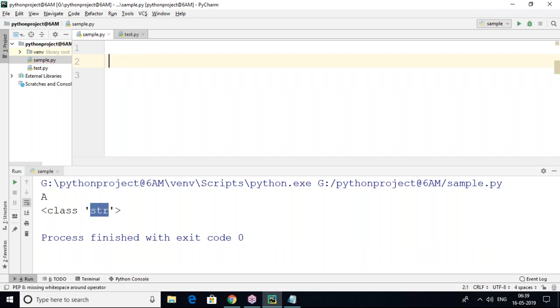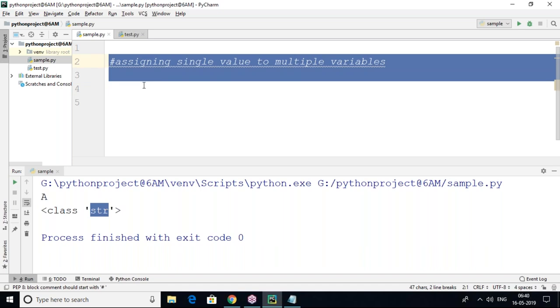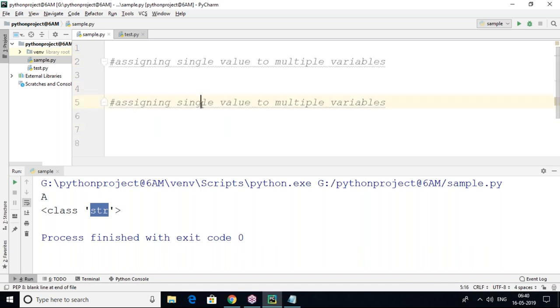Multiple assignment in a sense: assigning a single value to multiple variables, or else you can say assigning multiple values to multiple variables. This process is called multiple assignment.